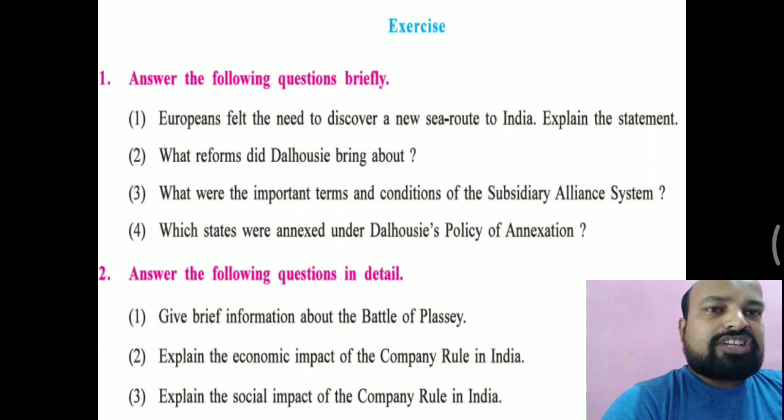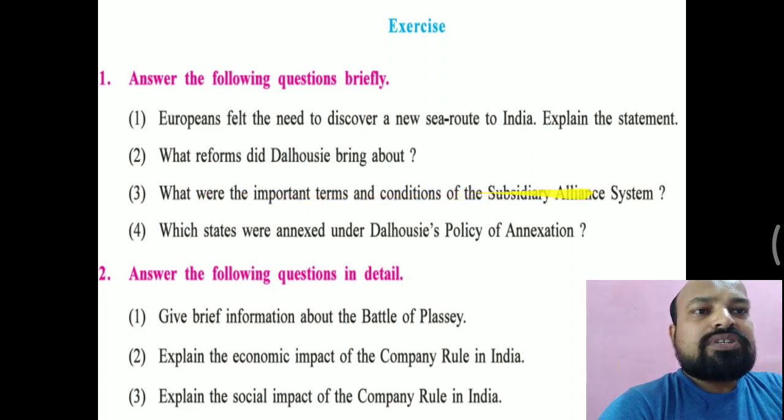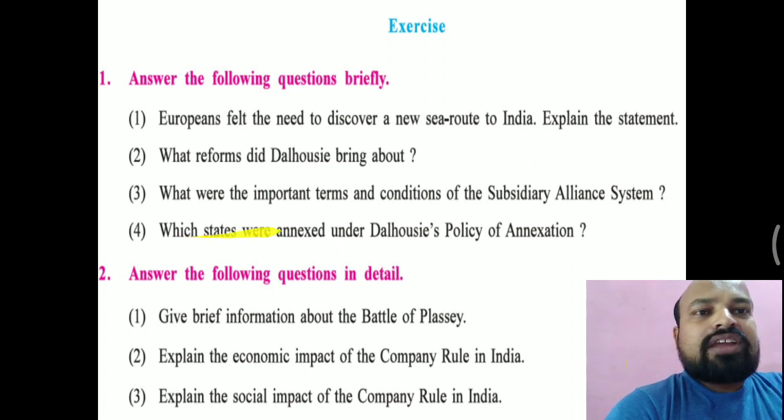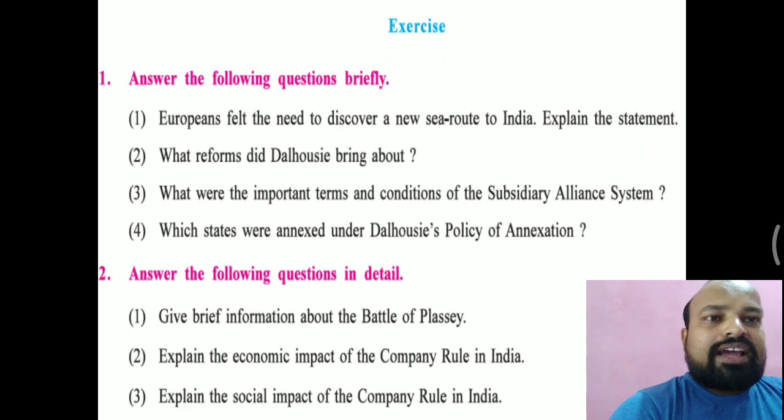That I explained. I taught you about the railways, then the wireless system. He also made reforms in the sati pratha system, then child marriage, etc. That you have to write in this answer. Number three: what were the important terms and conditions of the subsidiary alliance system? There were six conditions given, and you have all prepared and written them already, so you don't need to write this again. Number four: which states were annexed under Dalhousie's policy of annexation? In that diagram all these answers are given: many states were annexed under Dalhousie's policy of annexation, according to different pretexts.